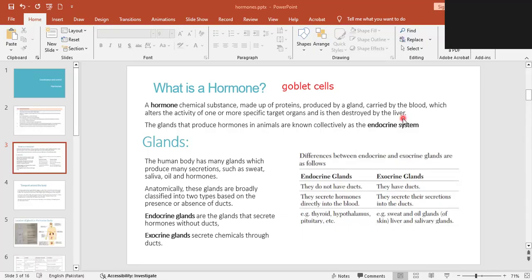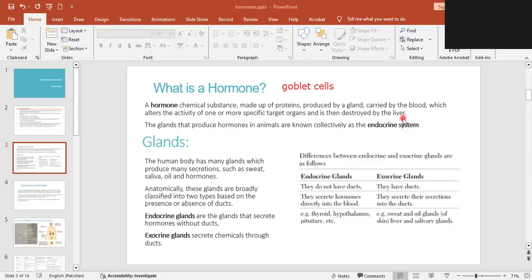Like enzymes, when they are denatured, they are destroyed in the liver. Antibodies, when they are done with their work, will be destroyed in the liver. Drugs, like alcohol or nicotine or heroin, are destroyed in the liver. And hormones, when they are done with the work, will be destroyed in the liver. So the liver is a very important gland, or body organ, which deals with this situation.